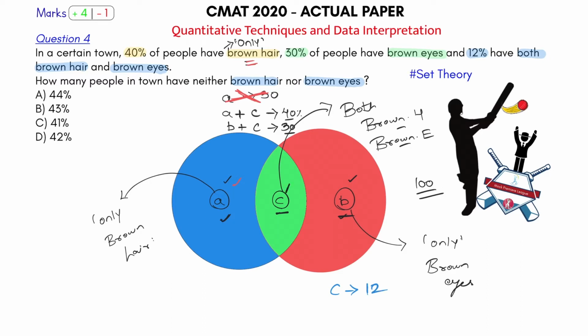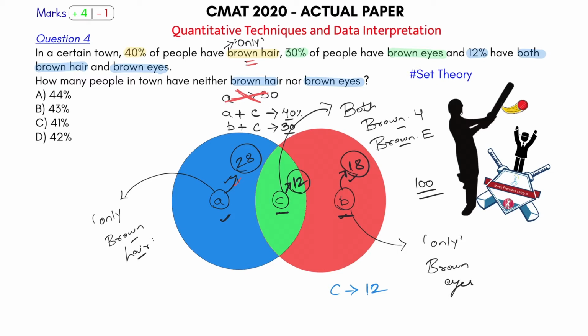If C is equal to 12, now let's solve it. If C is equal to 12, A plus C is equal to 40. So A is equal to what? 28. So people who have only brown hair, out of 100, 28 people have only brown hair, 12 people have both. And if I now compare this, B plus C is 30. So if C is equal to 12, this becomes equal to 18. 18 people have only brown eyes.